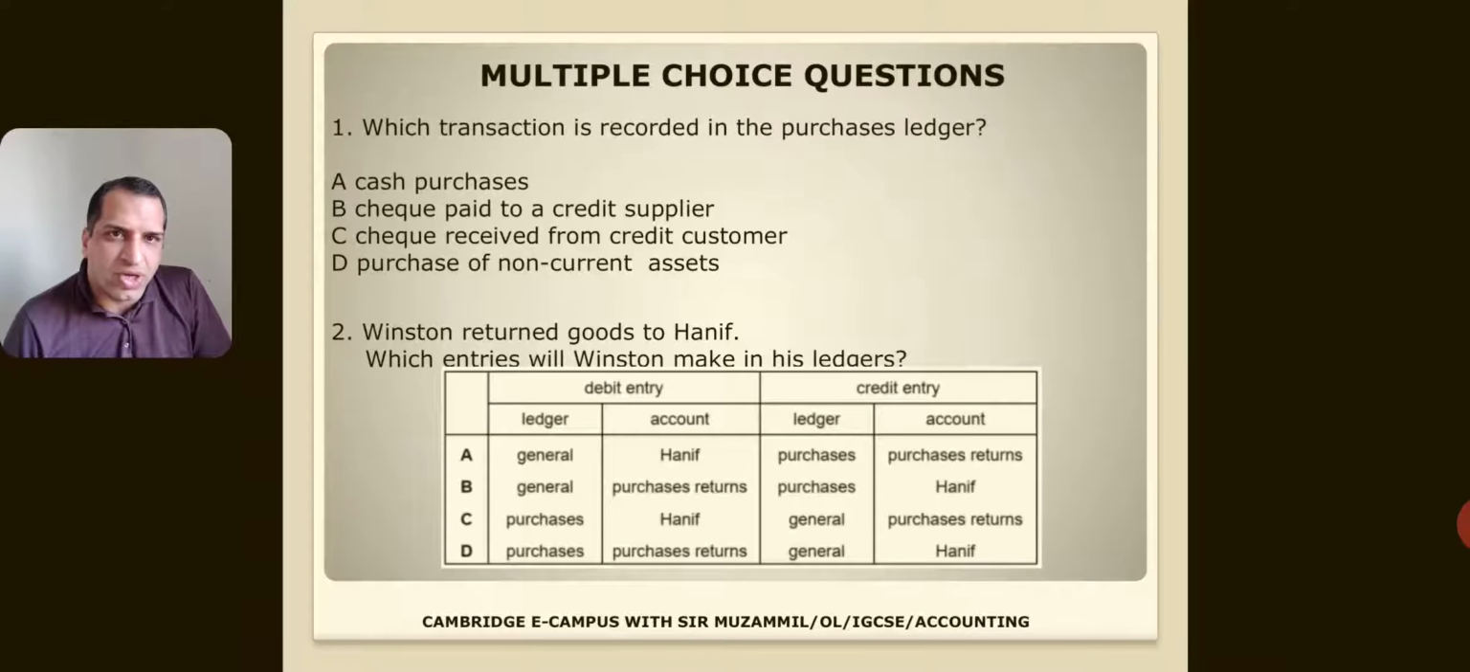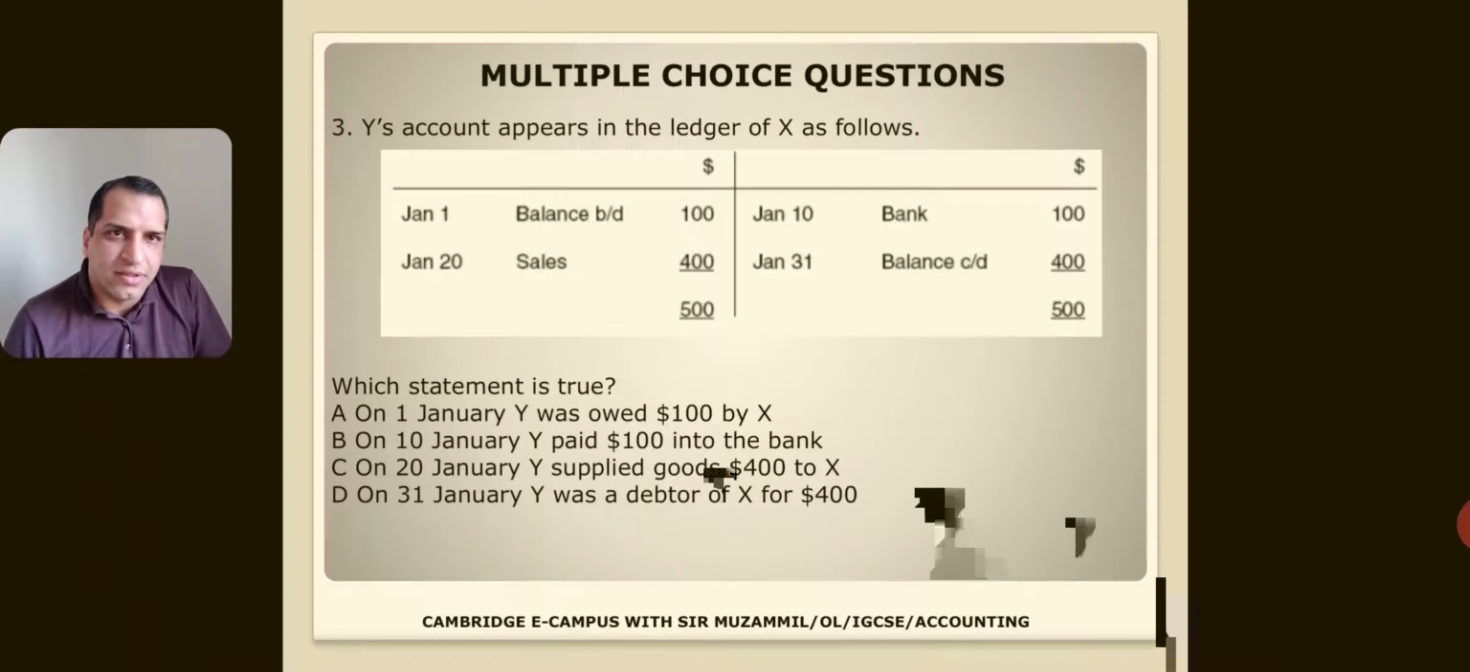Winston returned goods to Hanif. Which entries will Winston make in his ledger? So Winston is returning goods. Of course, it is purchase returns. So purchase returns is credit and Hanif would be debit. So Hanif is purchase ledger because it is a supplier account, and purchase returns is journal ledger. So option C is right.